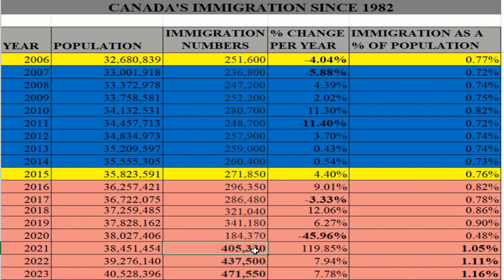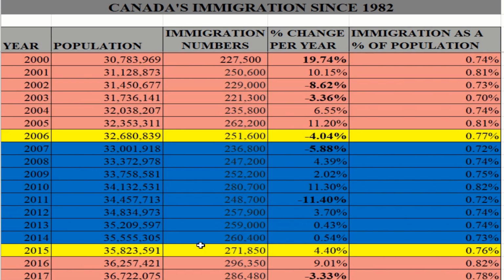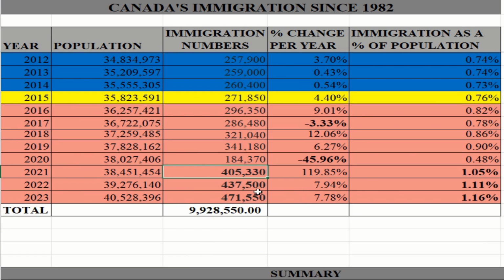Then in 2021, this is the first time immigration touched the 400,000 region. In 2021, there were 405,330 people, a 119.85% increase from the 184,000 that was taken in 2020.